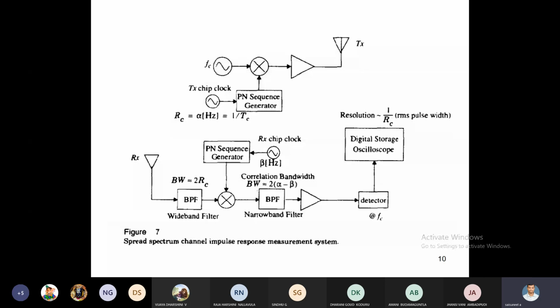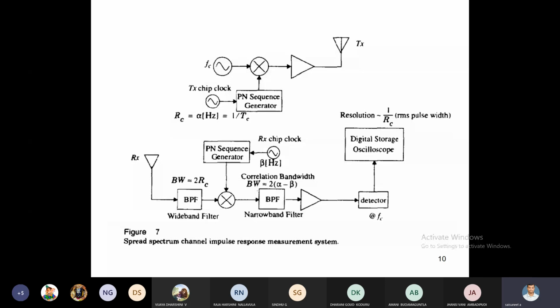First, this is the signal. Then we go for a wide band pass filter first. Here, what is the difference between wide band and narrow band? Wide band is nothing but having high frequency ranges, which allows high frequency signals. A narrow band has very little frequency range and allows only low frequency signals. Here, in the first stage we are using a wide band BPF whose bandwidth is 2RC.